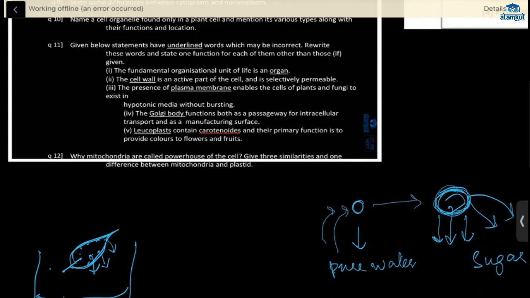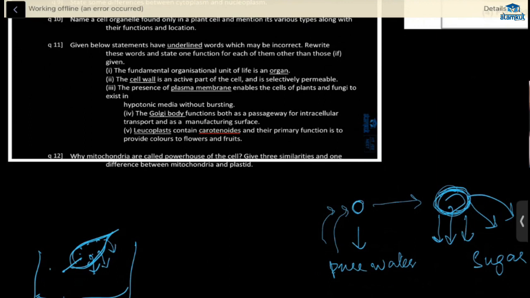It is enclosed by plasma membrane, cytoplasm. And nucleoplasm is enclosed by nuclear membrane. When you differentiate, you have to relate how both are different. Cytoplasm is present inside the cell, and nucleoplasm is present inside the nucleus.